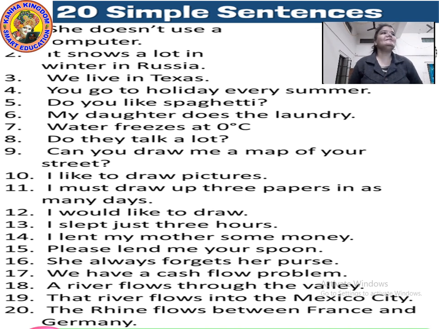My daughter does the laundry. Simple sentence. After knowing what a simple sentence is, we are only identifying whether the sentence has a single subject, compound subject, single verb or compound verb. So, single verb, single subject. My daughter, single subject, does, single verb.